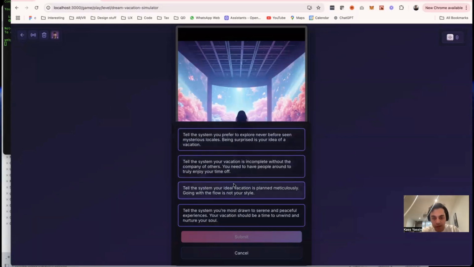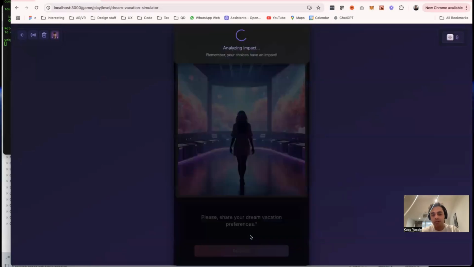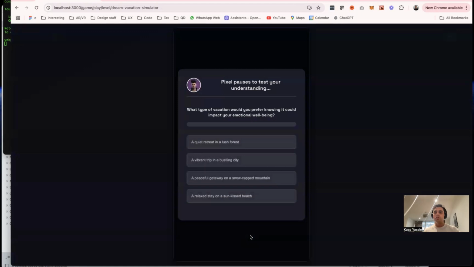So I wasn't actually reading that properly, but I pick a choice, and then between each choice that you make, again inspired by Dungeons and Dragons, you have a skill check. These are the mini games that the AI system is dropping in based on the choice that you made to test your learning as you play. And so this one, what type of vacation would you prefer, knowing it could impact your emotional well-being? I think this game had learning goals around emotional resilience and well-being and things like that. I should have probably been reading the story more carefully, but I'll have a guess here.